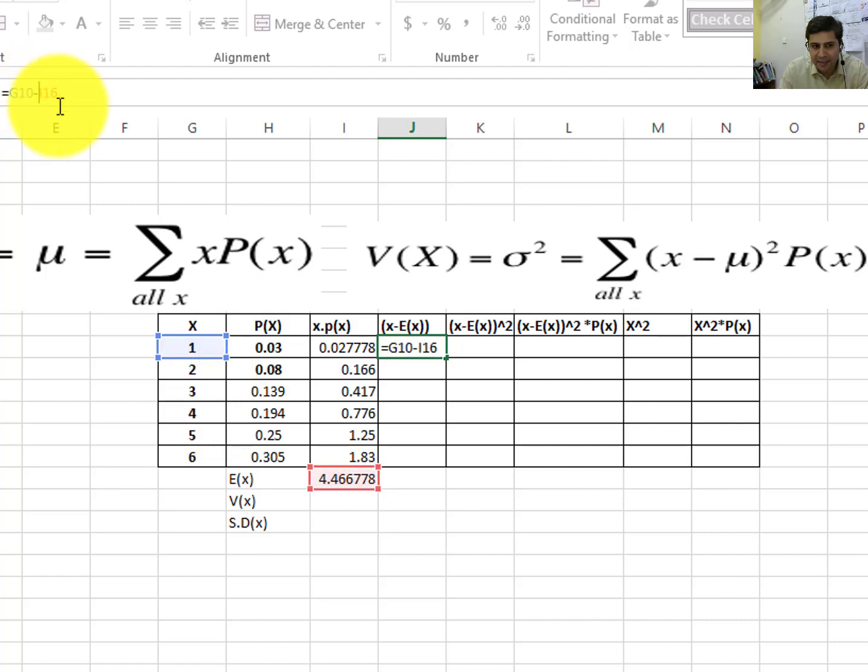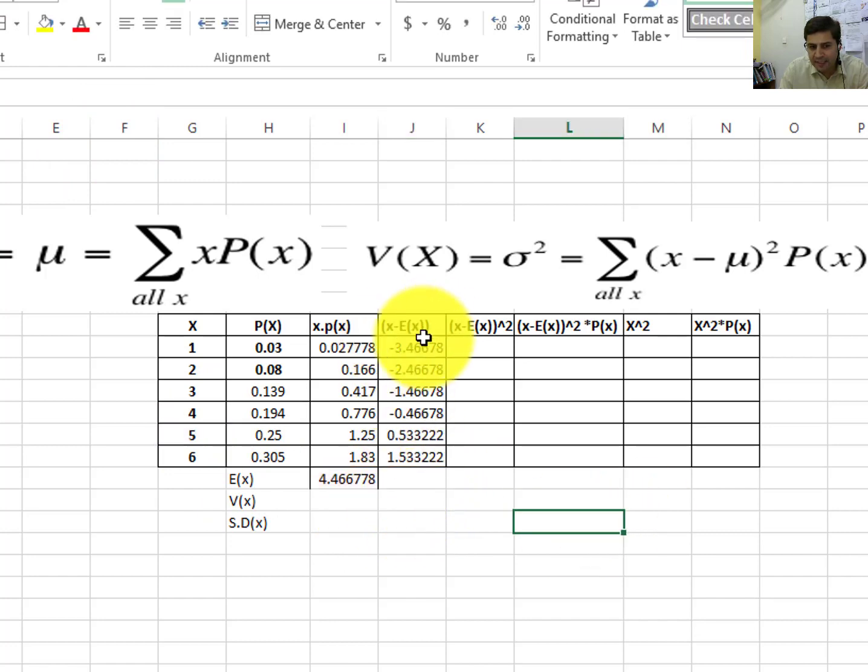For this we need to put a dollar sign in the cell reference. Enter. When you click it, 1 minus this, you need to drag it down. Automatically it will be 2 minus mean, 5 minus mean, so it will give you x minus E(x).